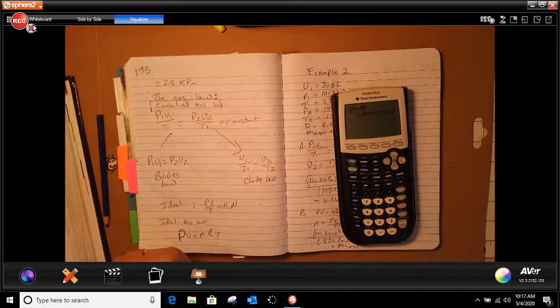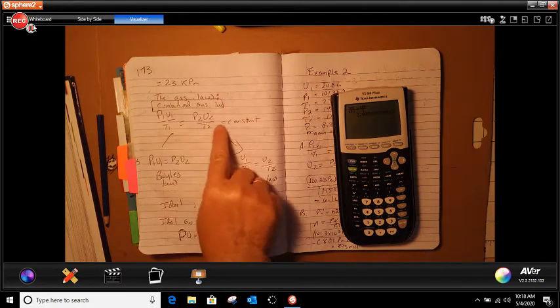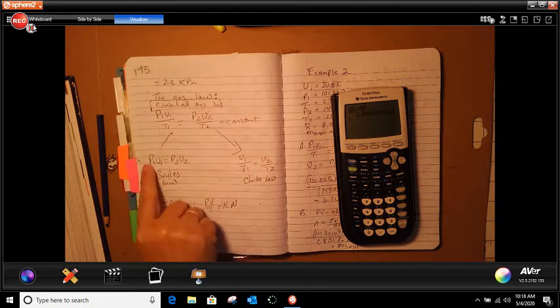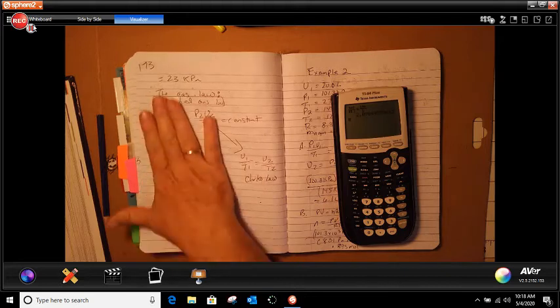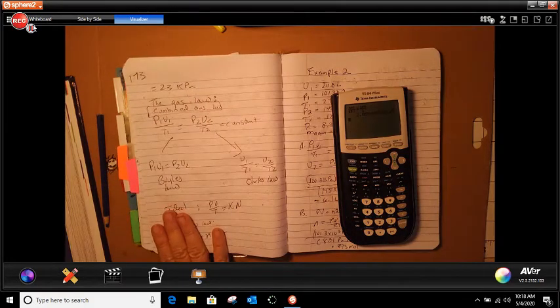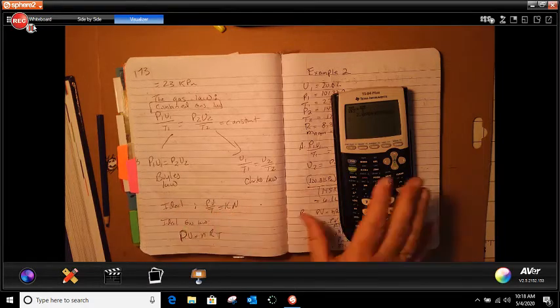So then the next thing it's going to do is talk about gas laws. Well, we've already learned about gas laws in chemistry, so this is very easy. We have the combined gas law, Boyle's law, Charles's law, and the ideal gas law. All of these you have done in the past in chemistry, so I'm not going to really go over it that much.